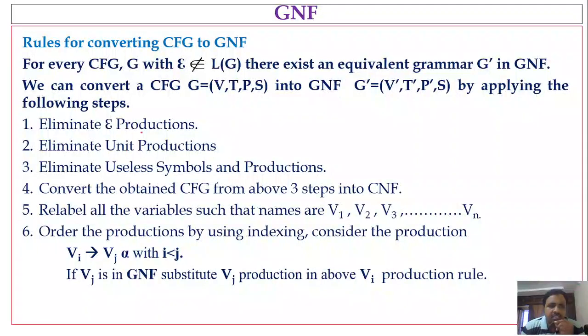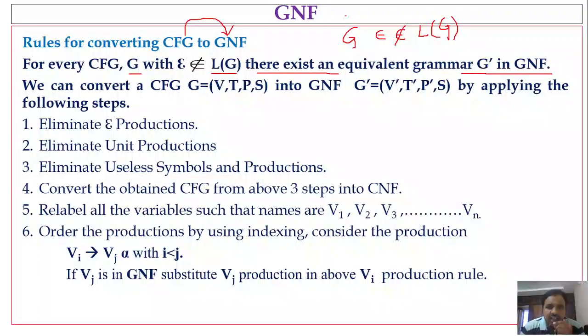Now let us discuss the rules for converting the CFG into GNF. For every context-free grammar G with epsilon not belonging to L of G, that means epsilon should not be there in the language of the grammar, there exists an equivalent grammar in GNF, right?